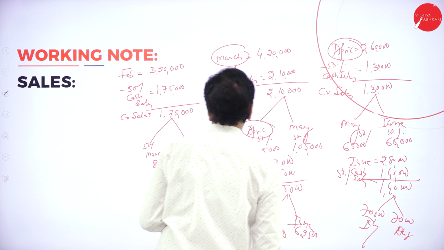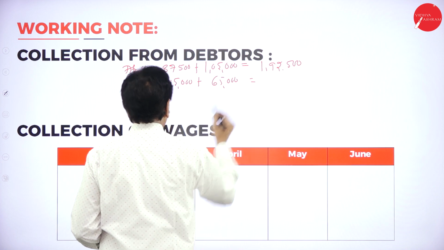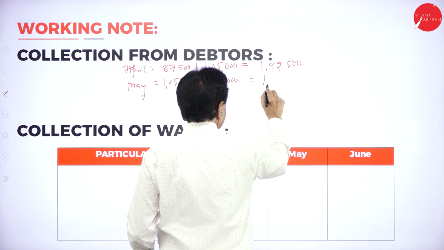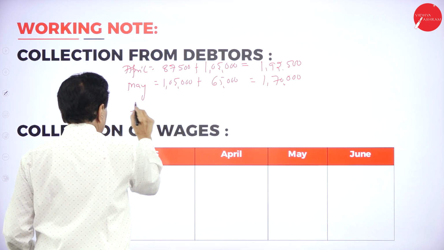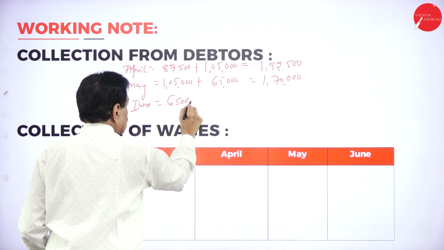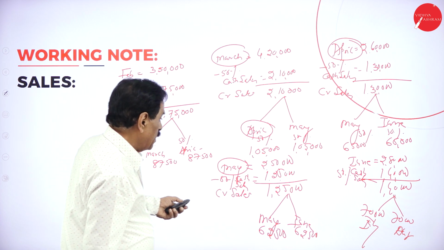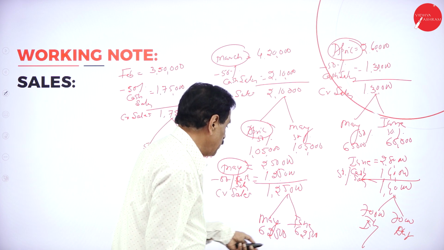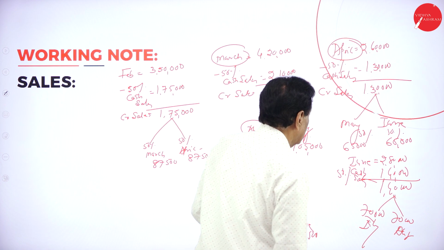Then May, 65,000. So 1,05,000 means 1,70,000. June, 65,000. In June now, April, May, June, 65,000.